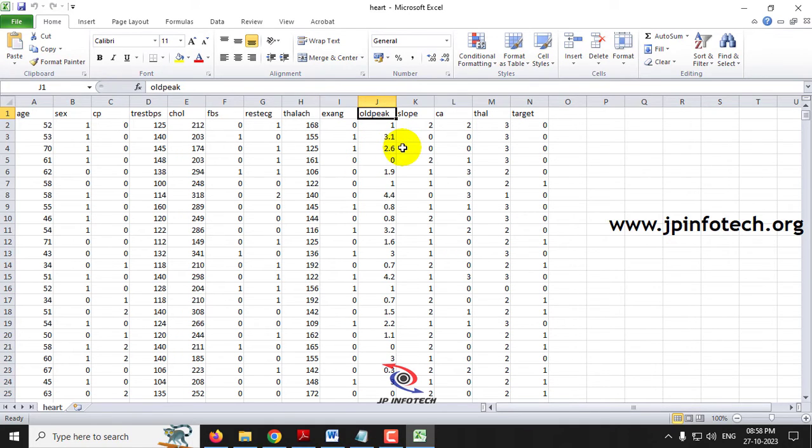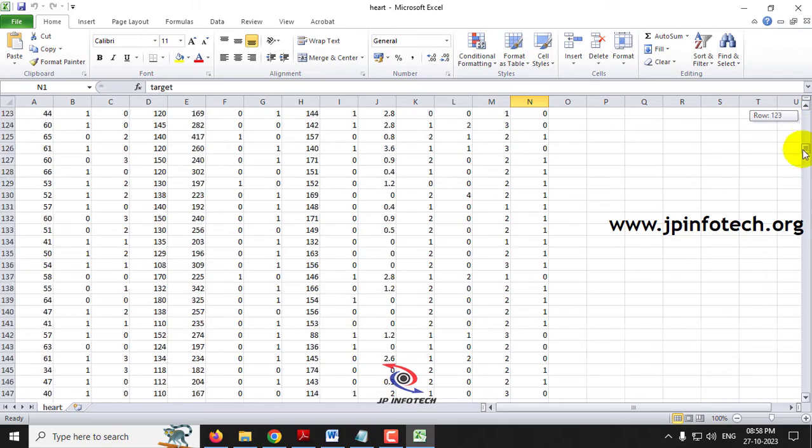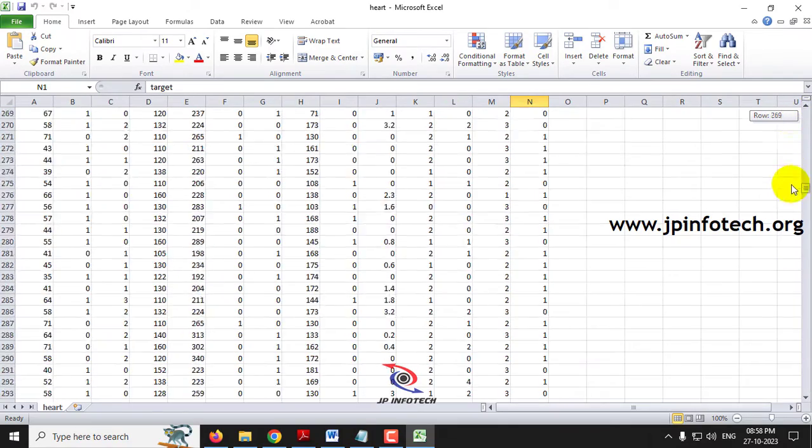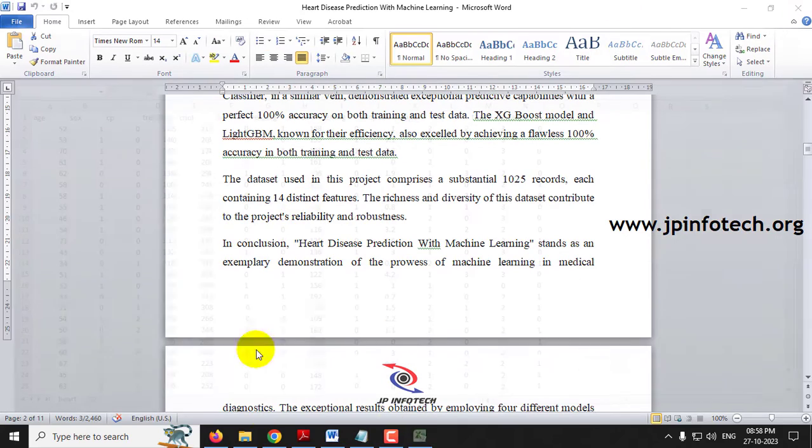Oldpeak means ST depression induced by exercise, slope is the slope of peak exercise, CA is the number of major vessels, and thal has three values: 0 means normal, 1 means fixed defect, 2 means reversible defect. The target is 0 or 1, which means the prediction result, heart disease or not. That is about the data set part.